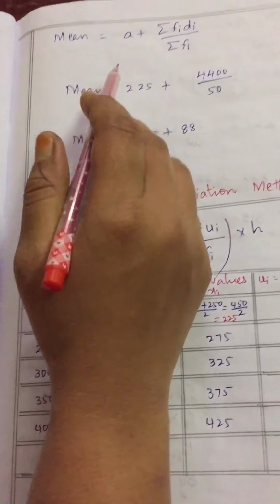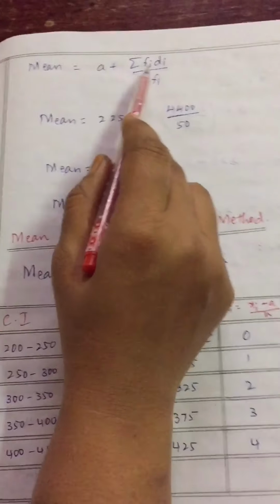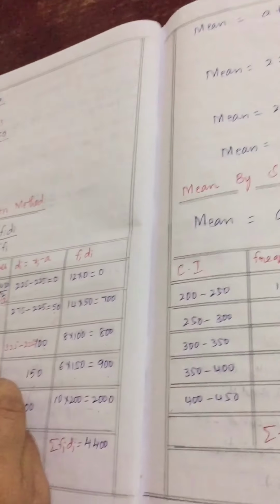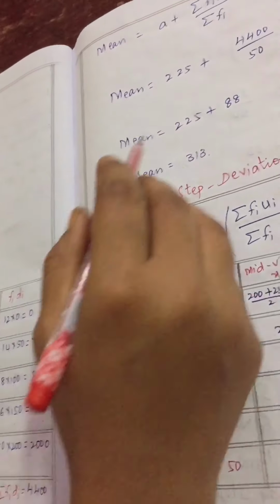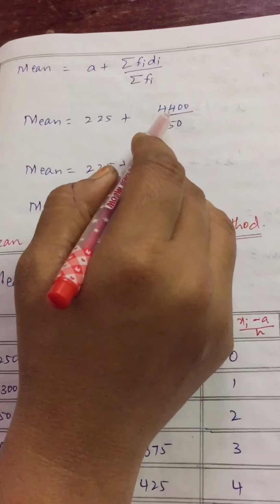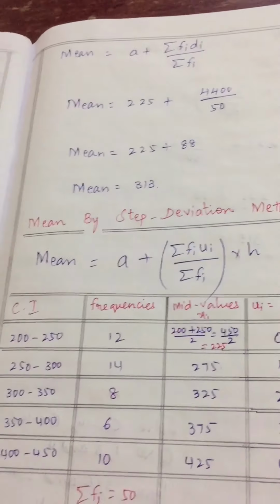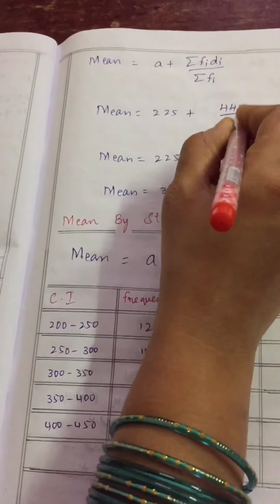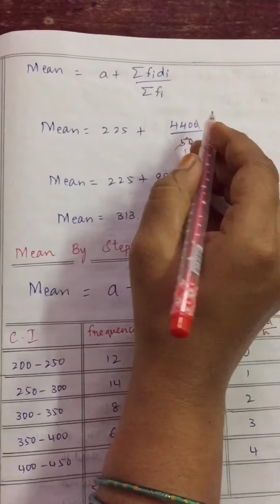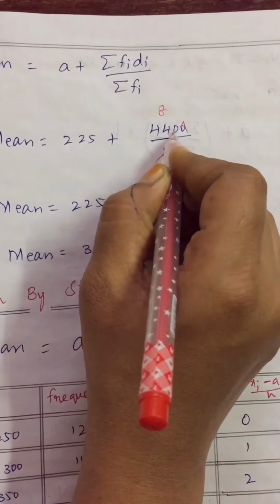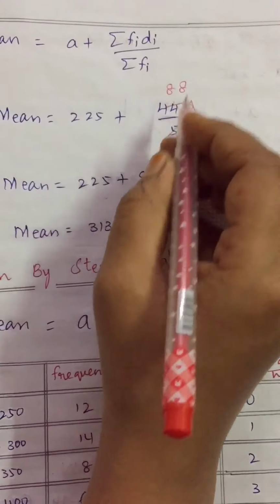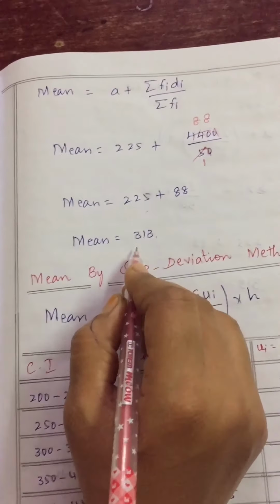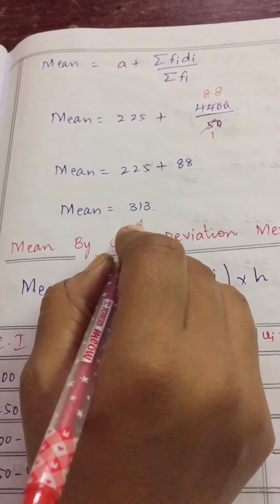Now the formula for mean by deviation method is a plus summation fi di by summation fi. A is nothing but the assumed value, which we assumed as 225 in the mid values column, plus summation fi di is 4400. Divided by summation fi is 50. Clear, children? This 225 as it is I am copying, plus this 0 gets cancelled. 5 ones 5, 5 8s 40, remainder is 4, that becomes 40. 5 8s 40, so 88 will come. 225 plus 88. You add, children, you will get 313. Am I clear, children?